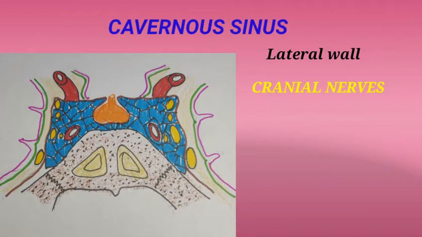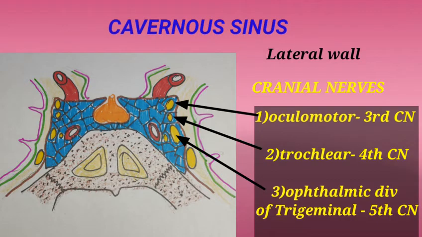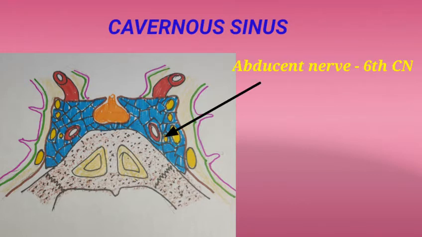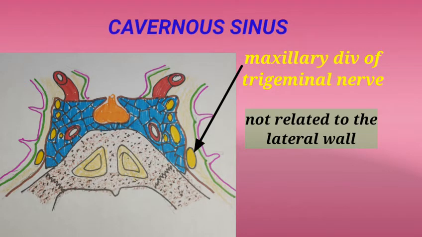Several cranial nerves run forwards from the cavernous sinus to the superior orbital fissure to enter into the orbit. Oculomotor nerve, trochlear nerve, and ophthalmic division of trigeminal nerve lie on its lateral wall. Internal carotid artery passes through the floor of the sinus, lodging in the carotid sulcus of the body of the sphenoid, and then turns upwards and pierces the roof of the cavernous sinus through the caroticoclinoid foramen. The abducens nerve runs on the inferolateral side of the internal carotid artery. Unlike the ophthalmic division, the maxillary division of trigeminal nerve is not related to its lateral wall.